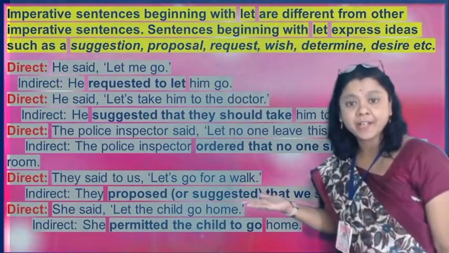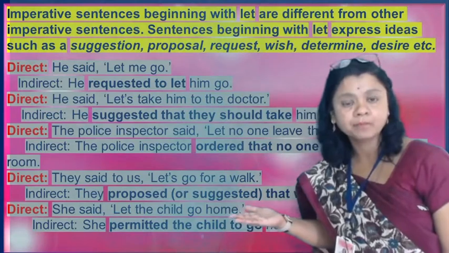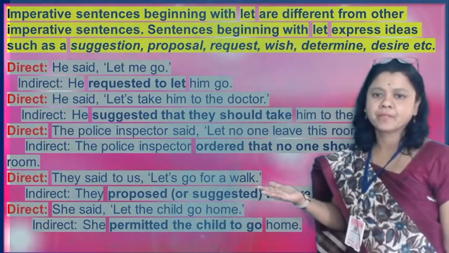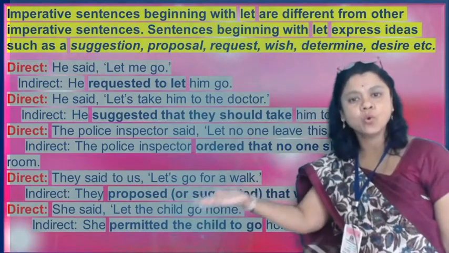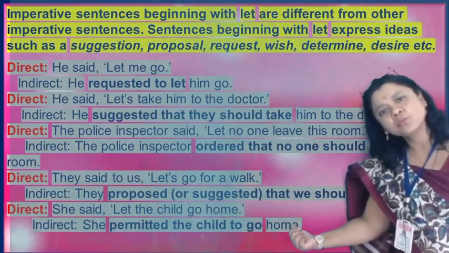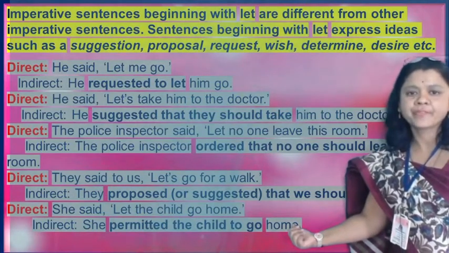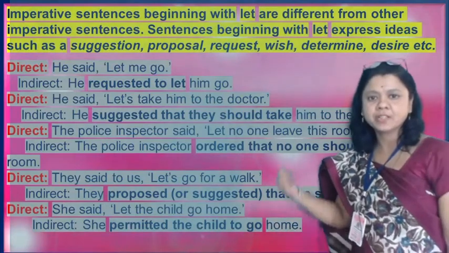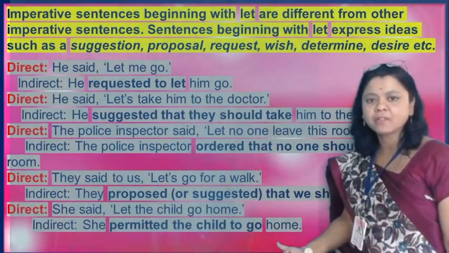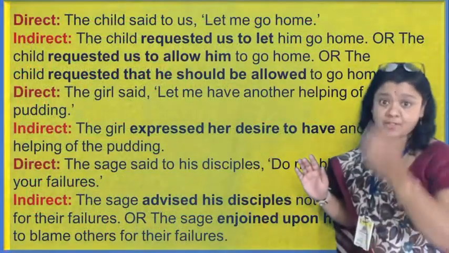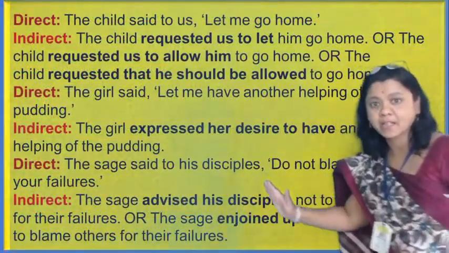She said, let the child go home. She is giving permission. Let the child go home. So she permitted the child to go home. The child to go home, infinitive. Right? So these are the examples of imperative sentences that begin with let. Examples I have kept here.